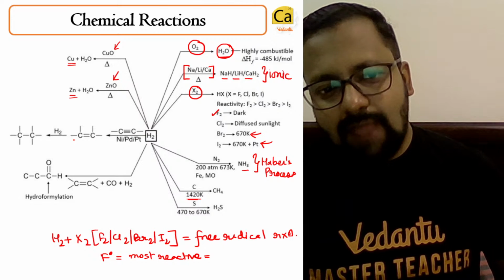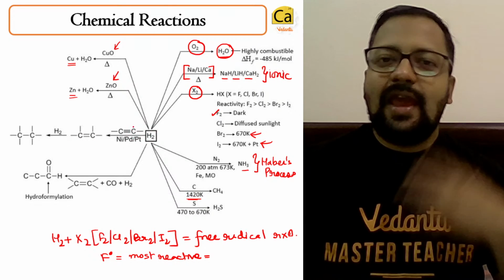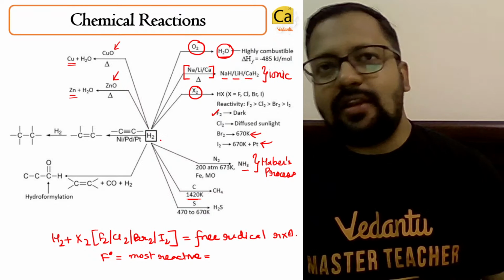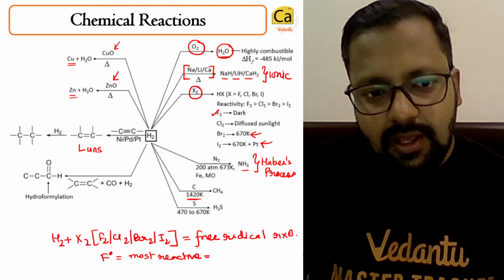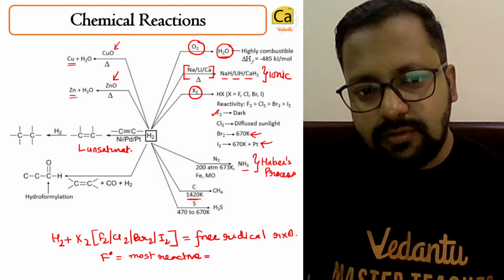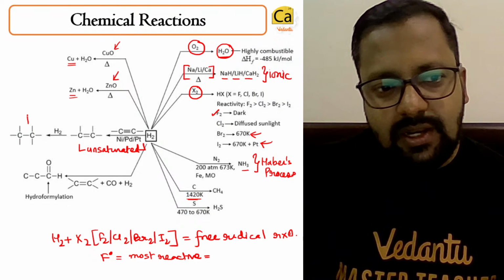And I hope you have learned about this. Hydrogen can also react with unsaturated hydrocarbons, such as alkynes, to result in the formation of saturated hydrocarbons.